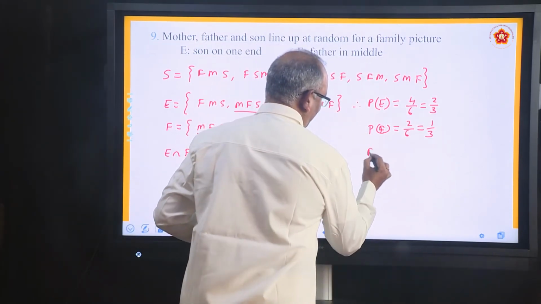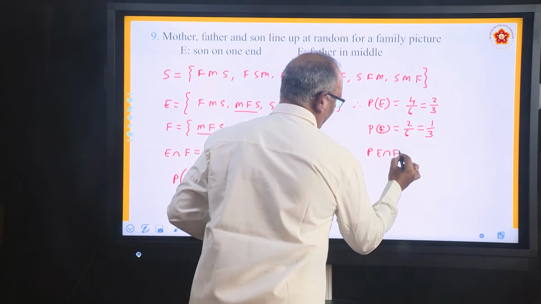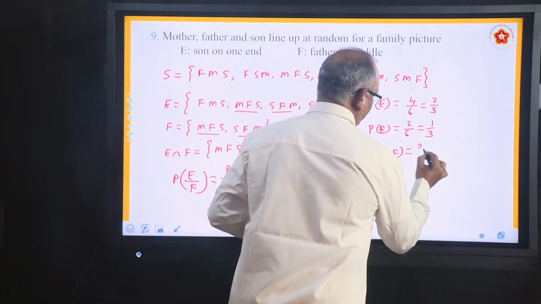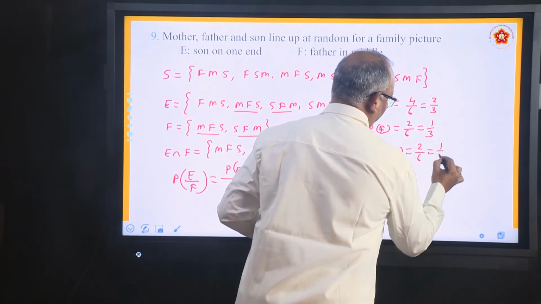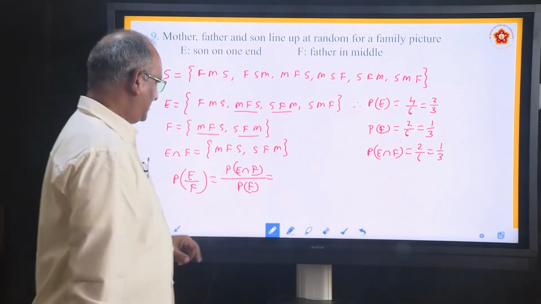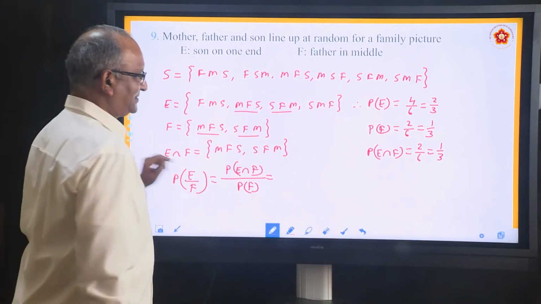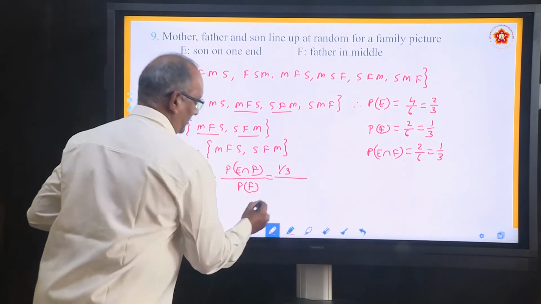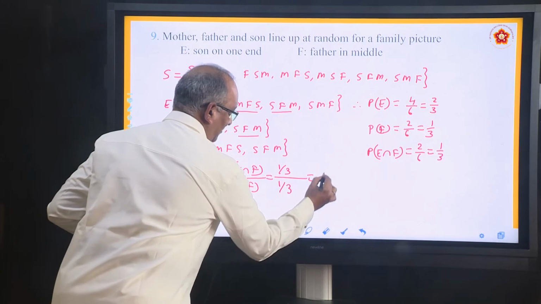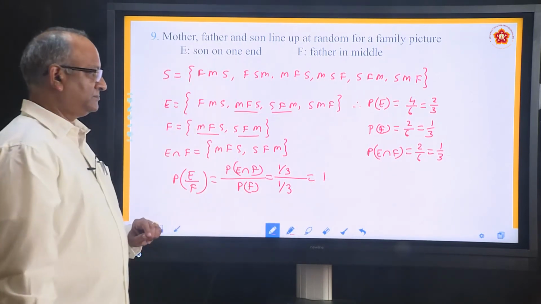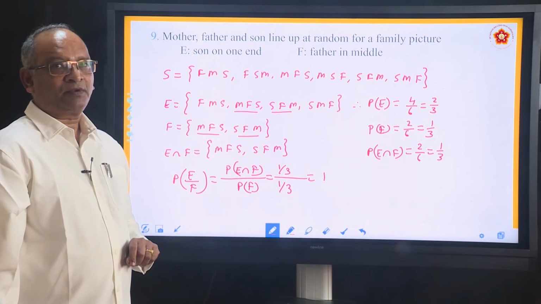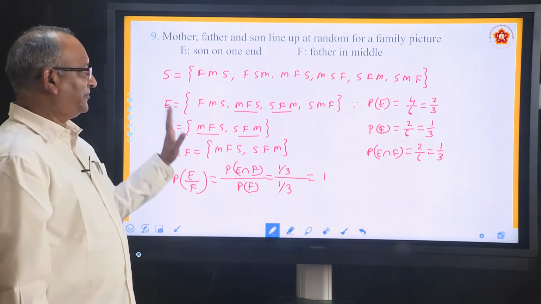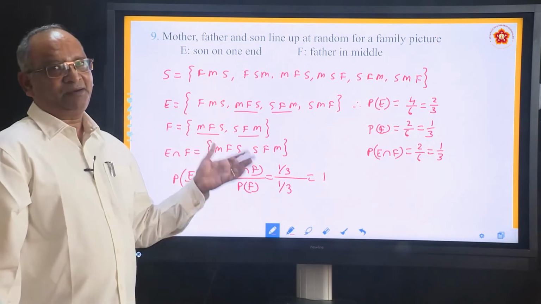E intersection F is equal to 2 by 6, 1 by 3. Substitute those values here. P of E intersection F is 1 by 3, P of F is 1 by 3, equal to 1. I think it is clear. Very simple problem, very practical problem.